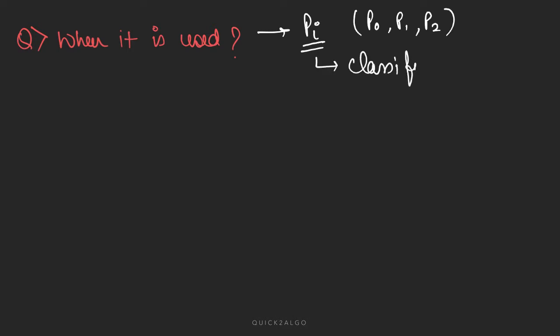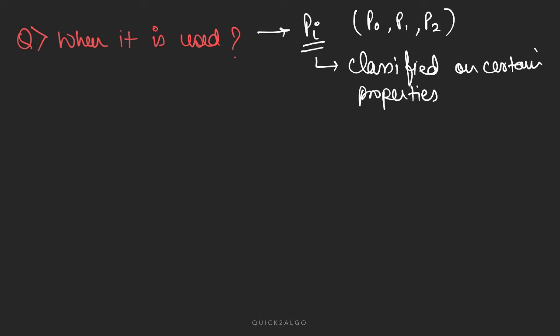Now, the first question that we must ask is when to use multi-level queue and why to use it. This is an algorithm which is used when we have processes Pi. Pi suggests many processes, where i is a subscript. For example, if I write process 0, process 1, process 2, instead of writing like this, I am writing Pi. So don't get confused. When processes can be classified on certain properties of the processes itself, then we are going to use the multi-level queue.